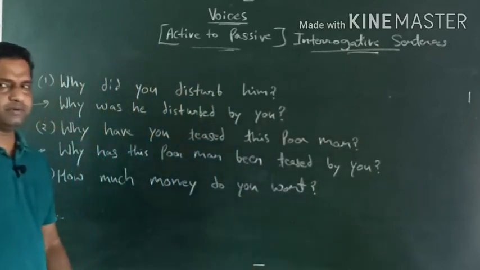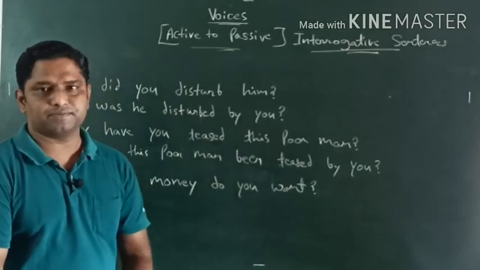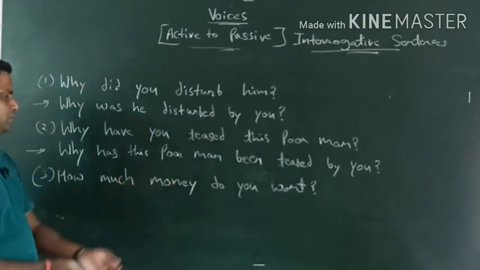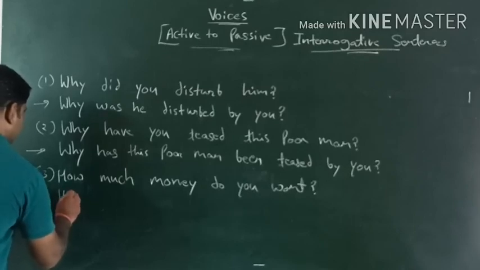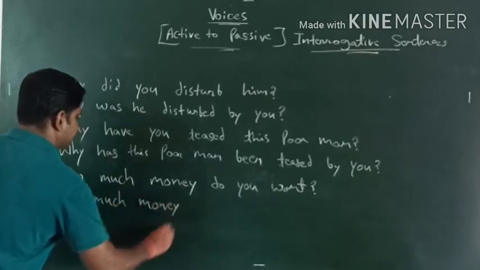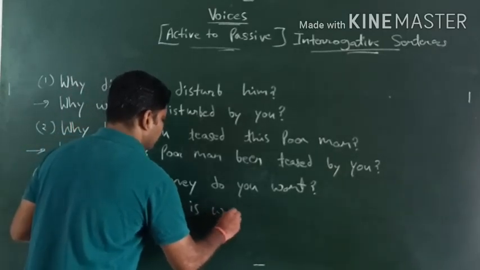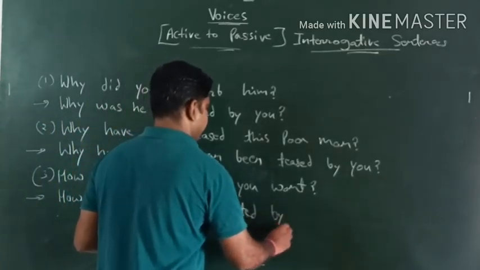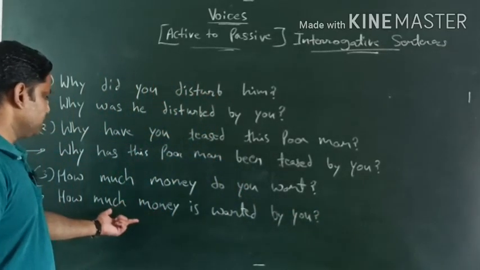Whenever we talk about interrogative sentences, I already told you, definitely something will be missing. So how much money do you want? So in passive voice how do we have to start? How much money, we have to take this as it is. How much money is wanted by you? How much money is wanted by you? This is the way how we have to deal.